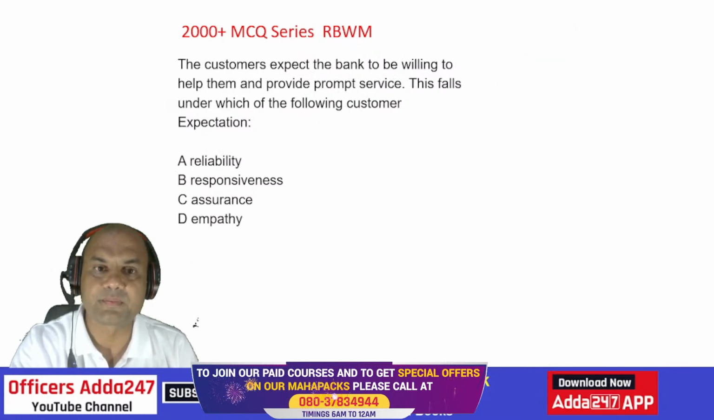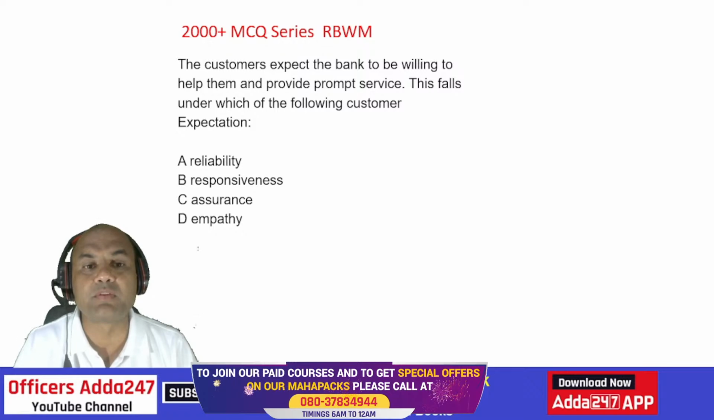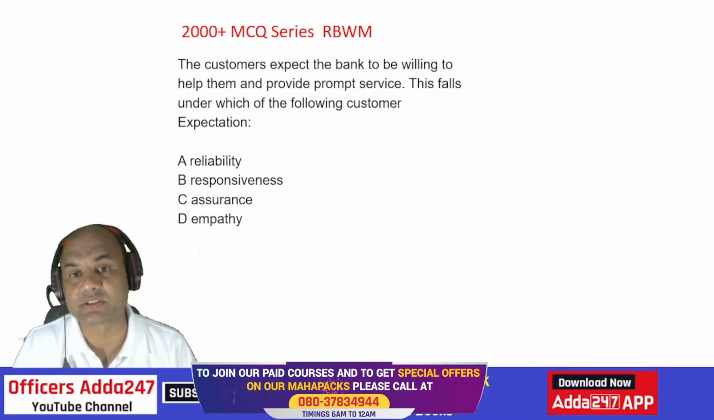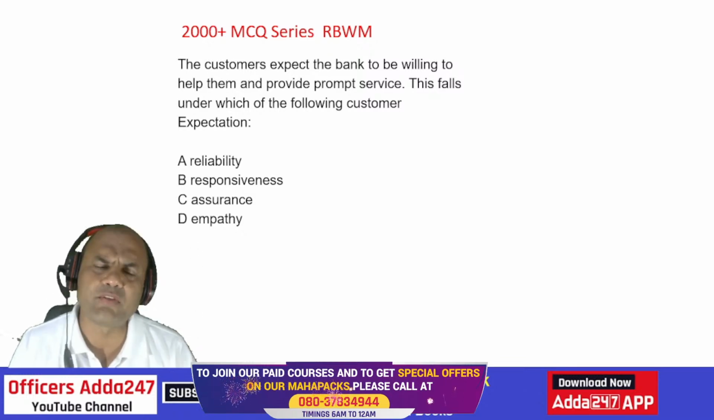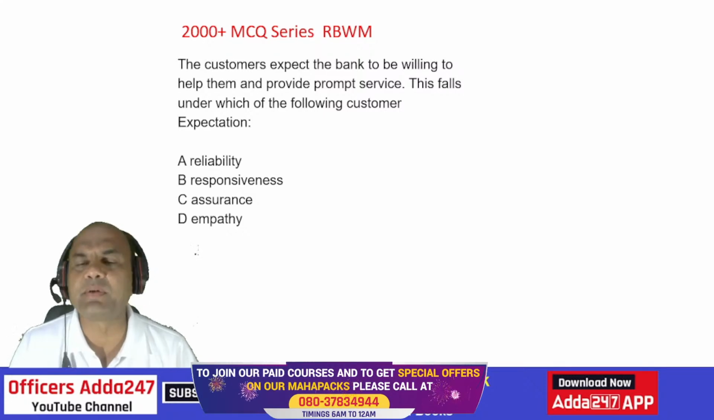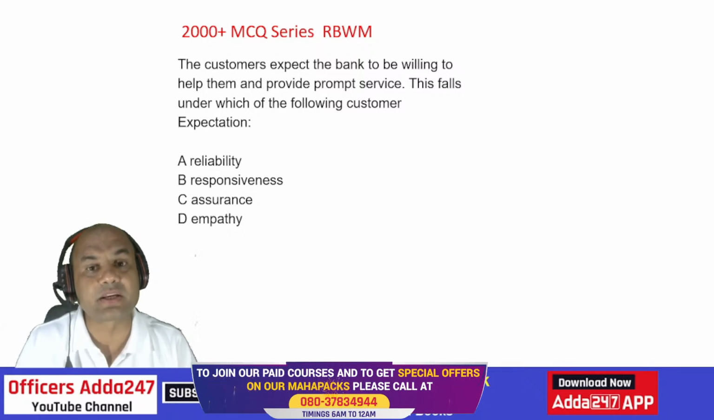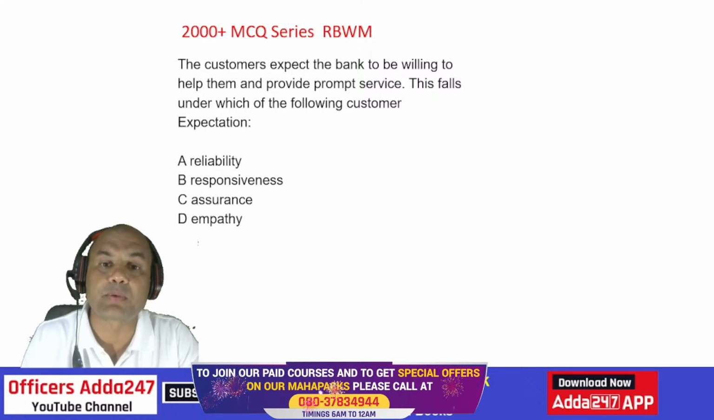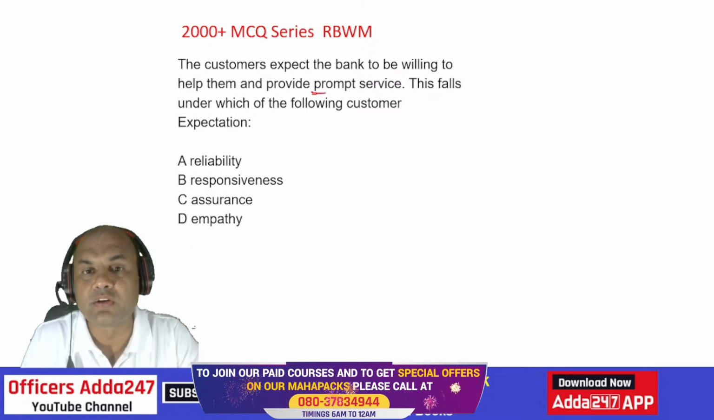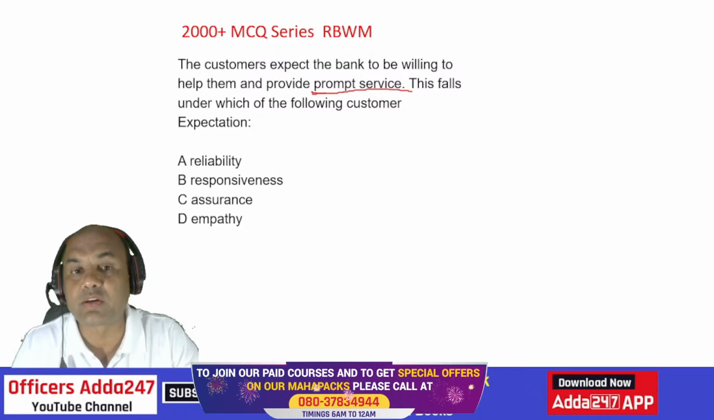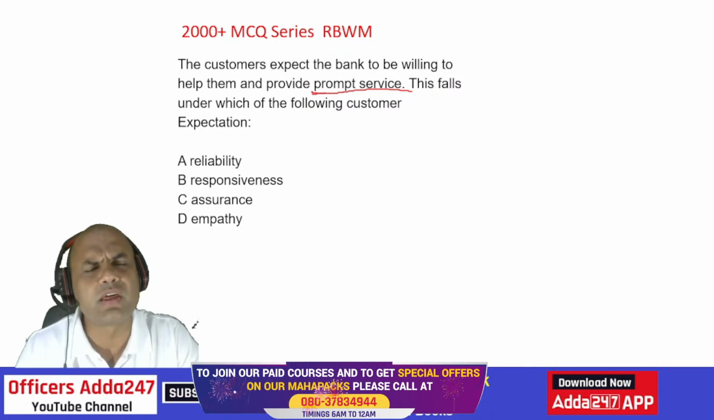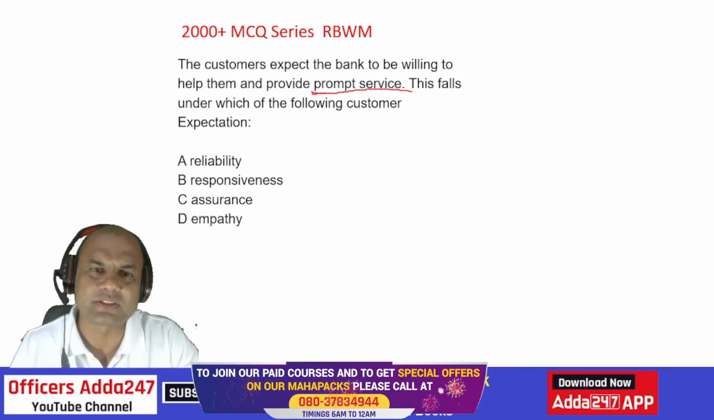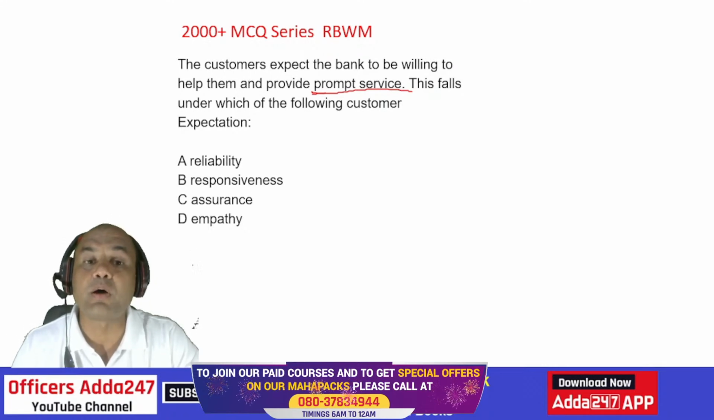Got it? The customers expect the bank to be willing to help them and provide prompt service. This falls under which customer expectation? Now this is a typical question and everyone will get clean bowled on this. Let me get the answer. Let's see. The customer is expecting the bank to be willing to help them and provide prompt service. Prompt means fast. So under which category will it fall? Reliability, responsiveness, assurance and empathy. Very typical question. What is it? Prompt service, and help them.